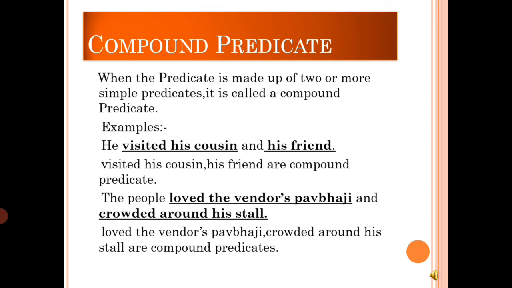The people loved the vendor's pav bhaji and crowded around his stall. Again, two predicates are there. Loved the vendor's pav bhaji, crowded around his stall. So here more than one actions are taking place. Okay. So that is why they are called compound predicate.